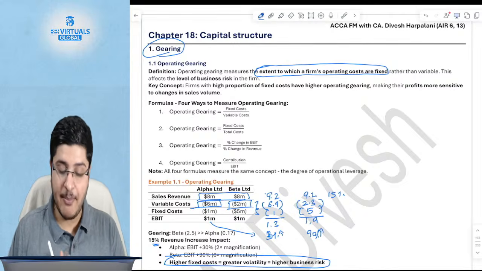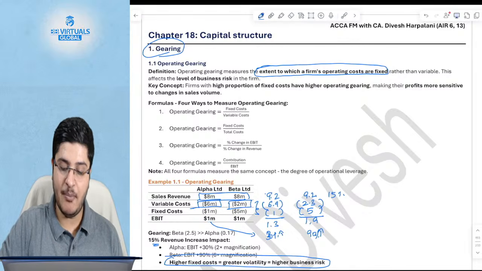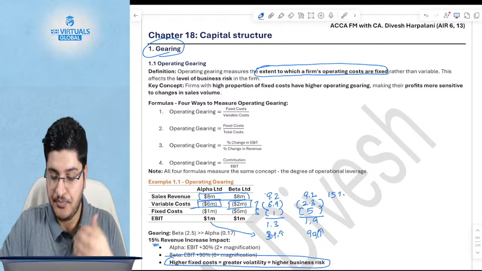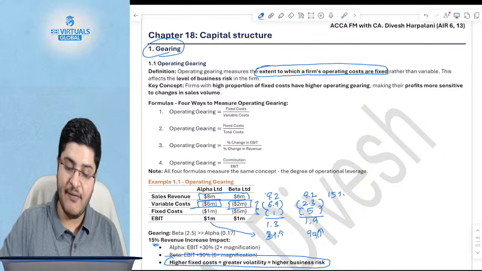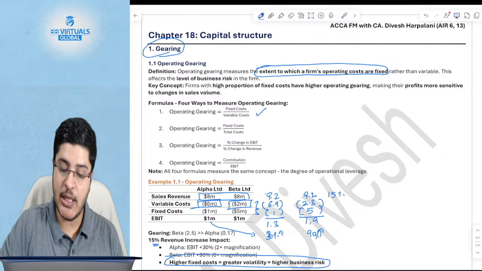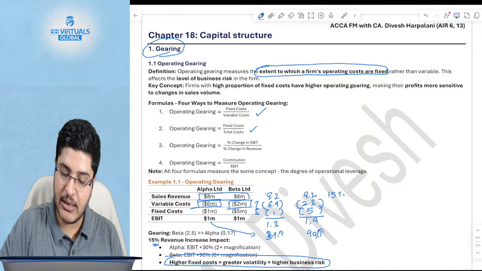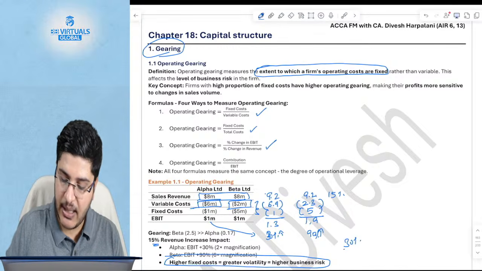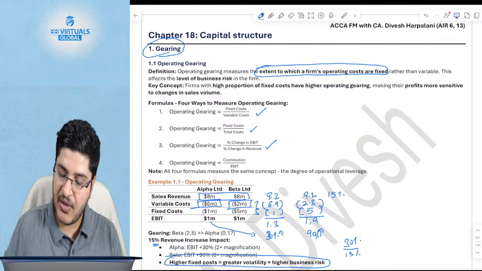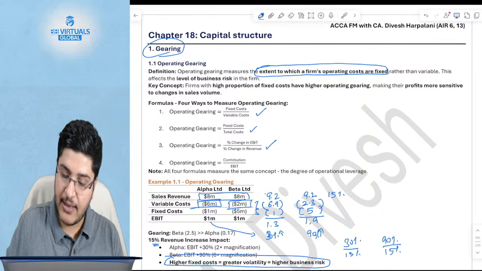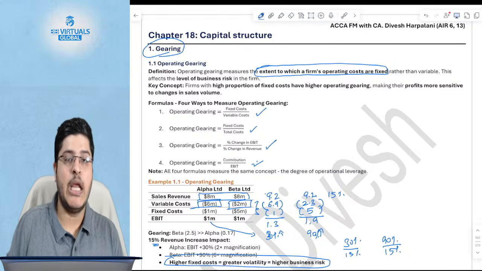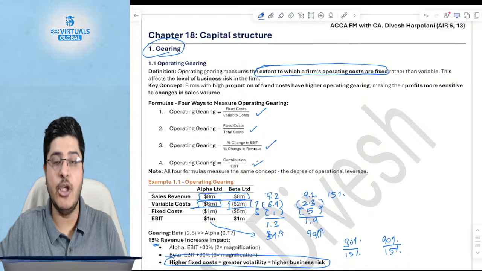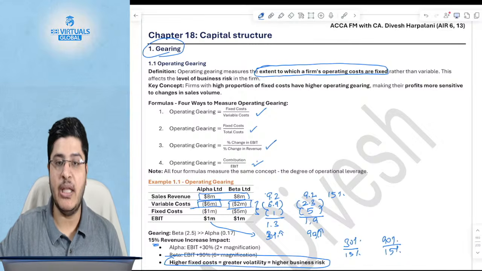Coming back, what could be the formula for deciding operating gearing? There could be 4 formulas, but the answer should be broadly the same, at least in direction, for the degree of operating leverage. Number 1 will be fixed cost to variable cost, number 2 will be fixed cost to total cost, number 3 will be percentage change in EBIT. So in this case, for example, 30% change in EBIT divided by 15% change in revenue, and for the second case it will be 90% divided by 15%. That'll be the third formula, and the fourth formula could be contribution divided by EBIT. So these are all the 4 formulas which tell you the extent to which your cost structure has fixed cost, or what is the operating gearing in the business.